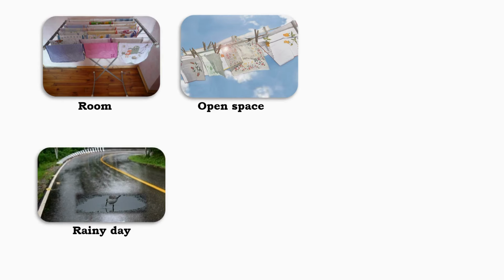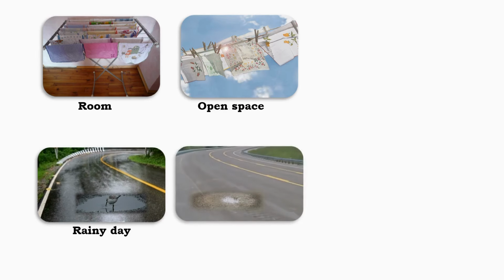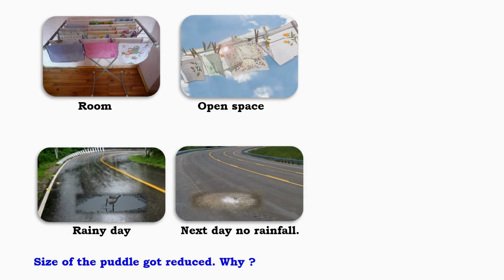Surface area and evaporation. On a rainy day, water collects on the road in the form of puddles. The next day, when there is no rainfall, the size of the puddle is reduced. This happens because evaporation takes place. Since the puddle spreads over a large surface area, more water molecules escape into the air. Less surface area means a slower rate of evaporation.